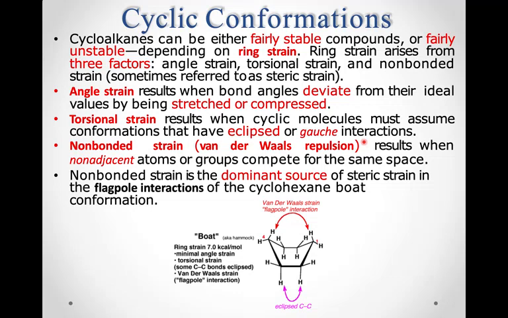Non-bonded strain is the dominant source of steric strain in the flagpole interactions of the cyclohexane boat conformation, which is a very famous conformation. Here you can see there is a van der Waals strain. The ring strain is 7 kilocalories per mole, and there is a minimal angle strain and torsional strain because some C-C bonds are eclipsed, and van der Waals strain is due to the flagpole interaction. This is the eclipsed carbon, and this is the flagpole interaction van der Waals strain.